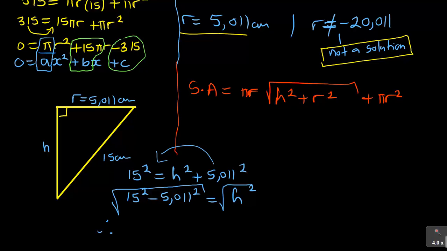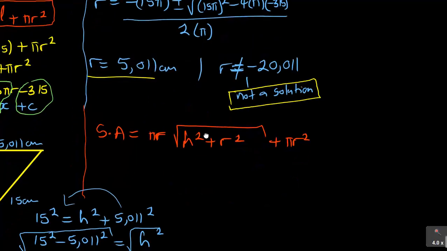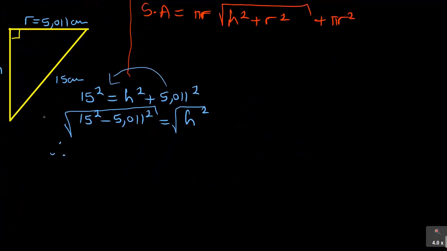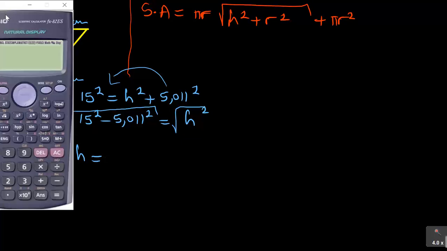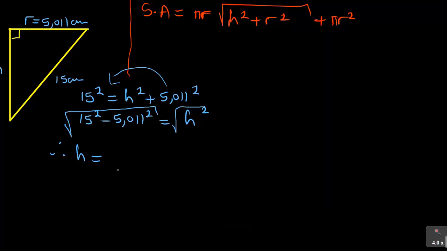Therefore, you can now say, therefore h is equal to, then if I use a calculator now, you need to use it once to say square root of 15 squared minus 5.011 squared. You put a square root, it's 14.138. Shift setup 6, then you say 3 decimal place, 14.138.